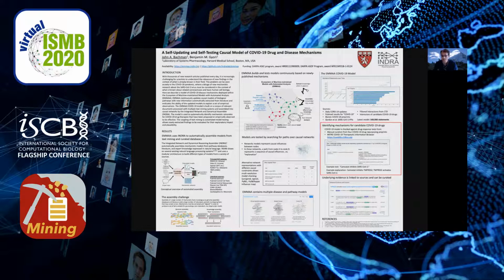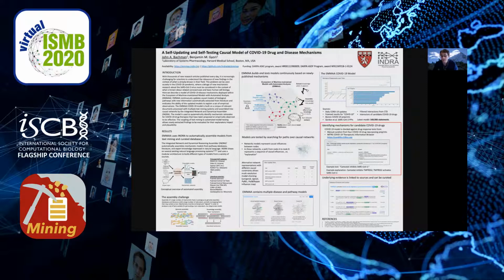So for example, the MITRE corpus lists camostat as potentially relevant to SARS-CoV-2 and other coronaviruses. And EMMA finds a causal path linking the drug to the virus via the drug's target, TMPRSS2, which is the co-receptor for SARS-CoV-2. This is obviously a simple example, but these paths can actually be more complex, and for the empirical hits from in vitro drug screens can highlight interesting areas of host virus biology to explore.